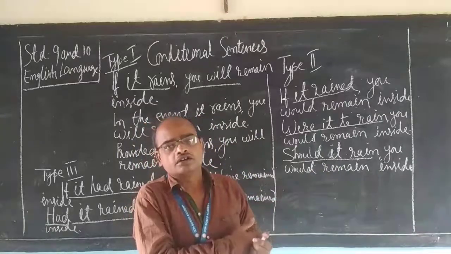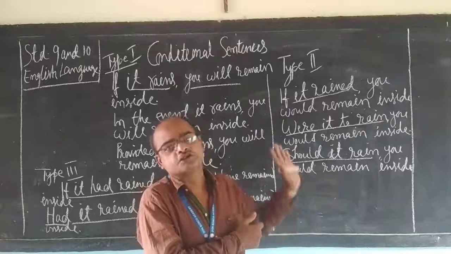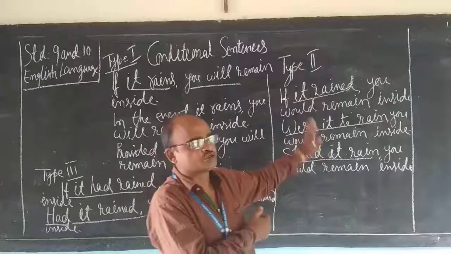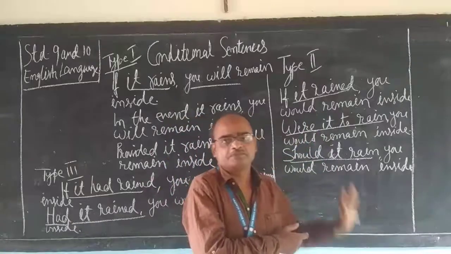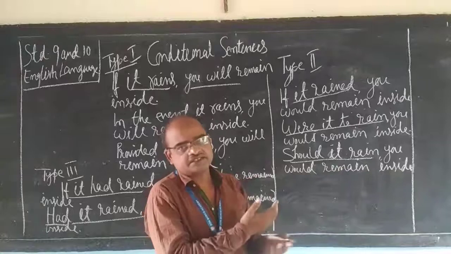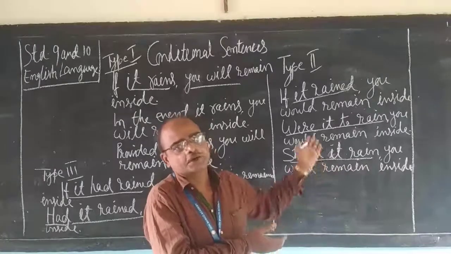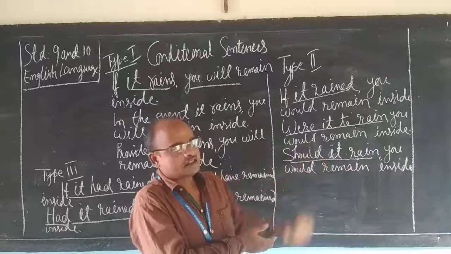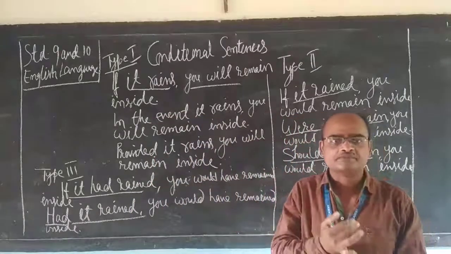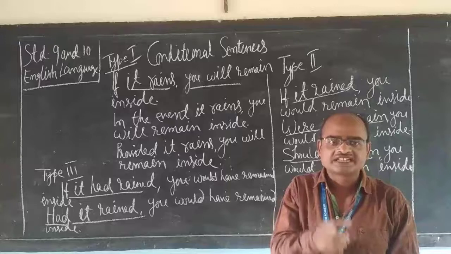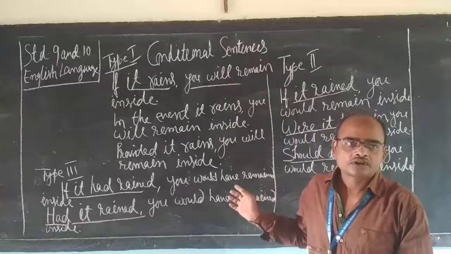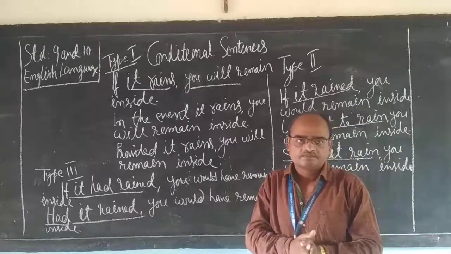Were you to help me, I would do that project. So in this way you have understood how to rewrite conditional type 2 without changing its meaning, but you may change its form. Here we have learned how to rewrite conditional number 1 without changing its meaning, and conditional number 2 also.